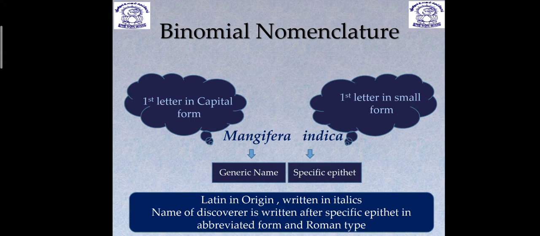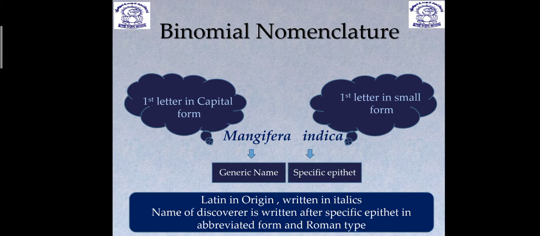Now the vernacular names are given locally, so they differ from place to place, area to area, but scientific names are universal. They are accepted everywhere because they are based on rules and regulations. So what are the rules and regulations that we are going to study? See, here we have taken an example of Mangifera indica, and that is the scientific name of mango.